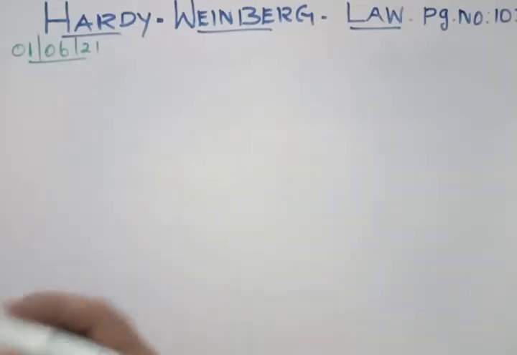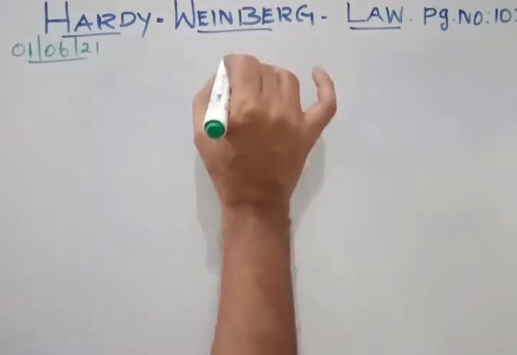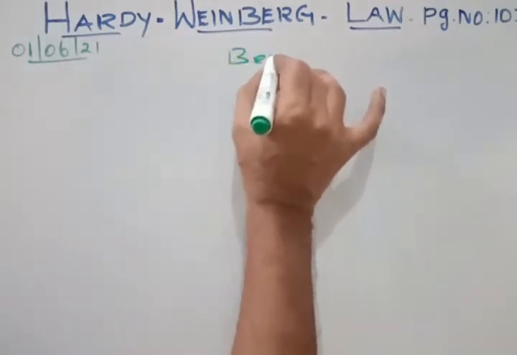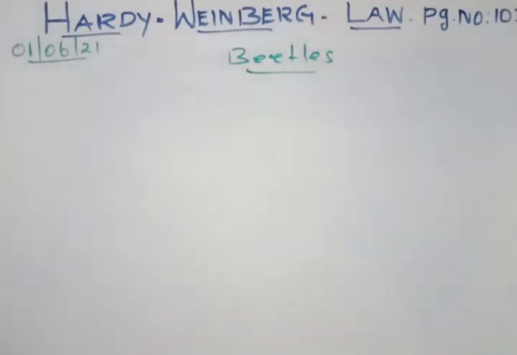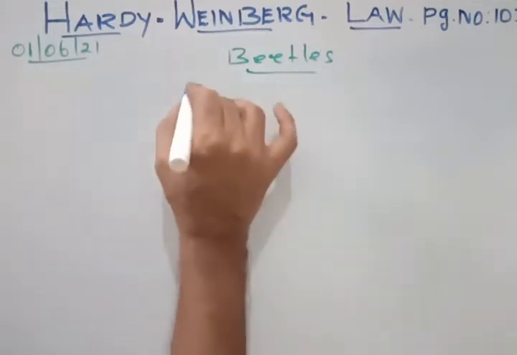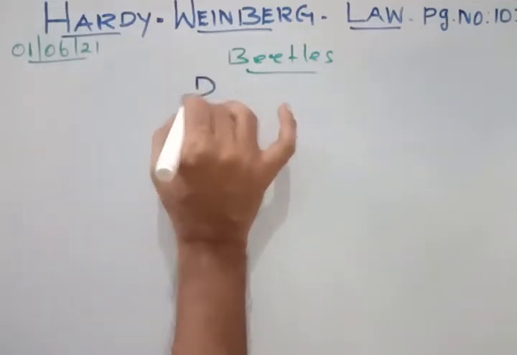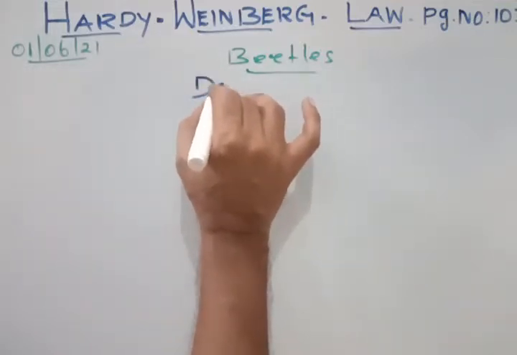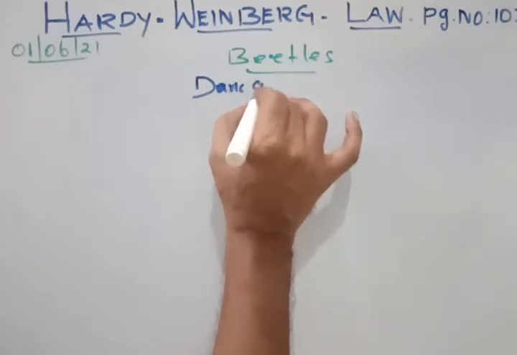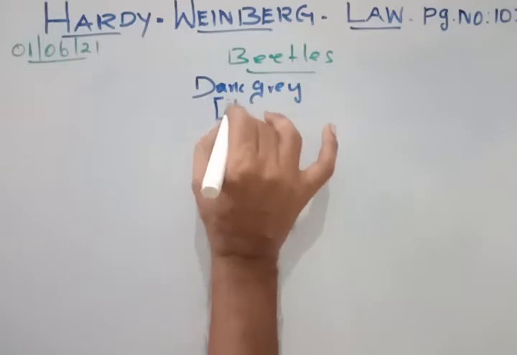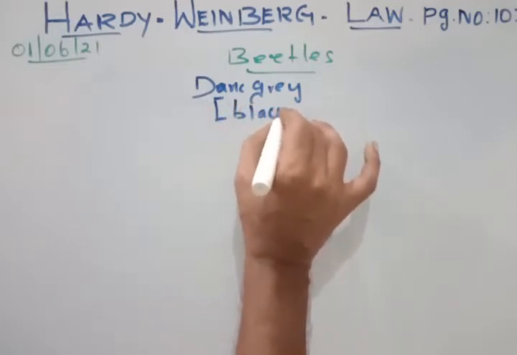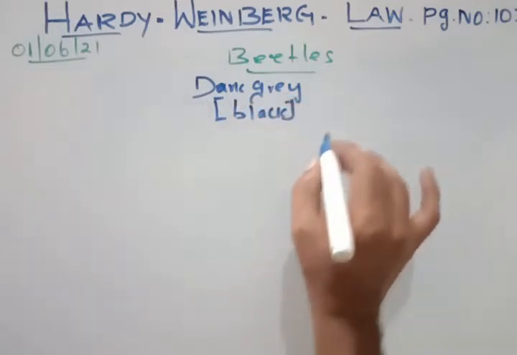The example that we will discuss here is the population of beetles. Now there are two varieties of beetles. One is the dark grey, also called black. The other one is the light grey.